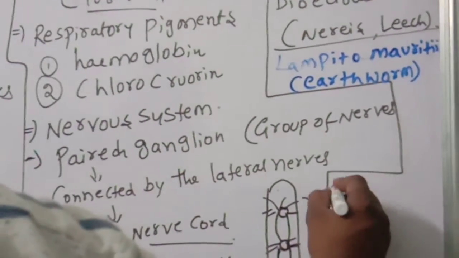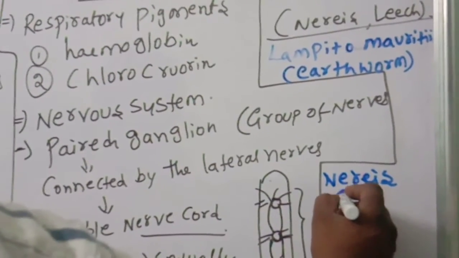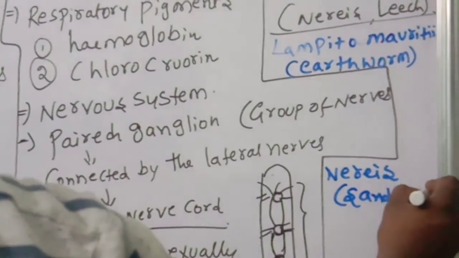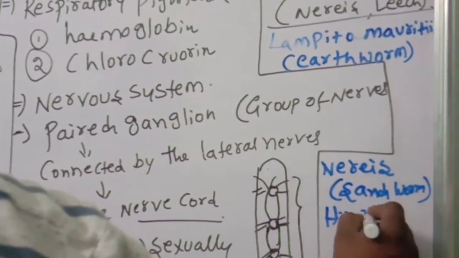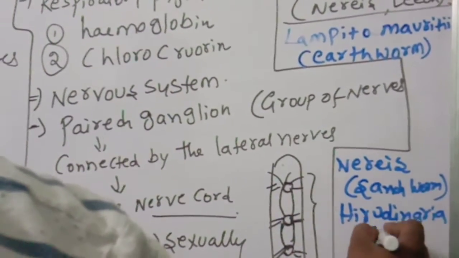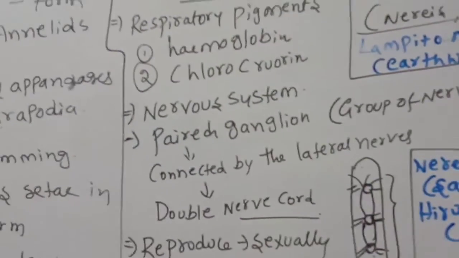Next, Nereis. What is Nereis? Nereis is the sandworm. Next one, Hirudinaria. What is Hirudinaria? You know very well, that is the name of the leech. Okay children, observe very carefully.